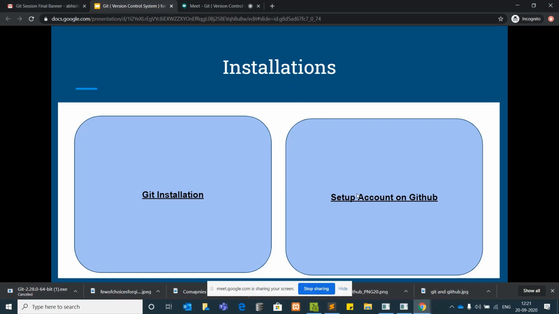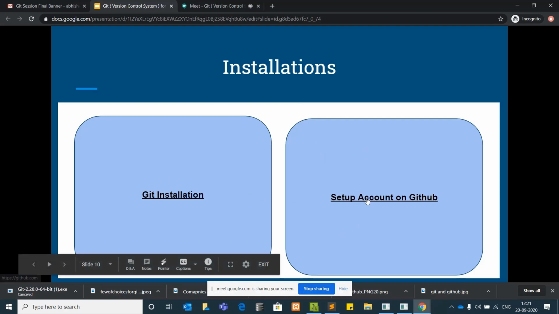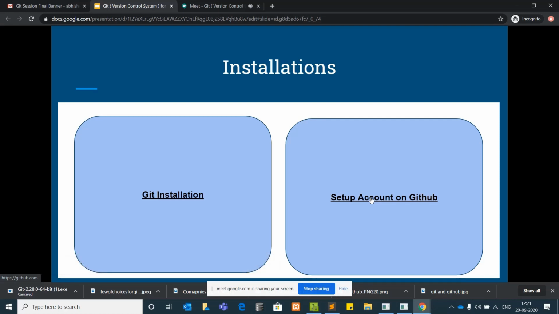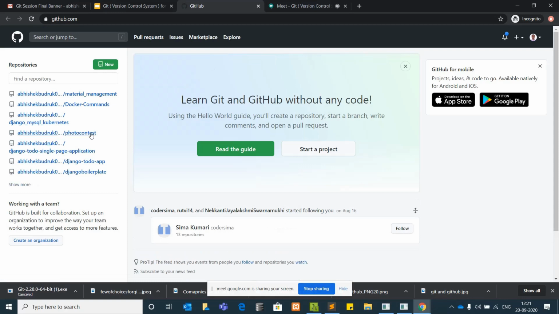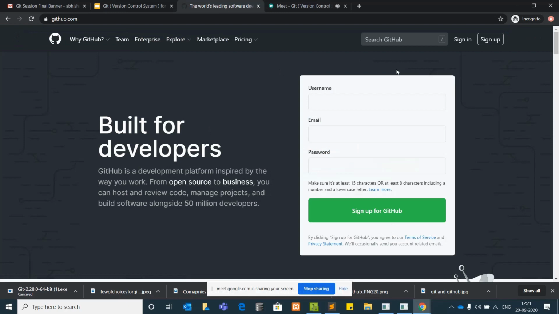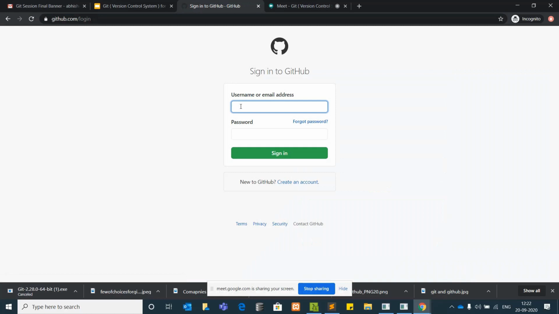Yes, Abhishek. Okay. So how to set up an account on GitHub? It is very necessary to set up an account on GitHub. There only you maintain your repositories. Now that I have my own account, I'll just log out and show. You'll get such a page on GitHub. You need to go to github.com and create your own account with a username, email, and password. It will ask for these, and you should sign up. Once you sign up, you can sign in using your credentials.